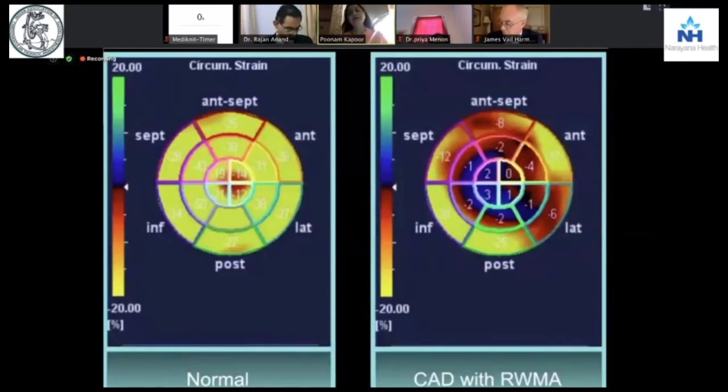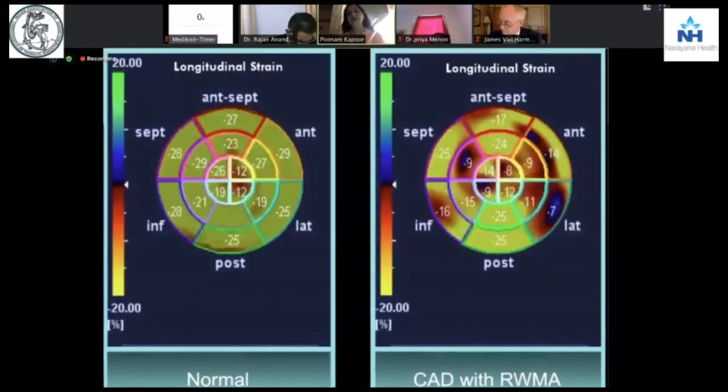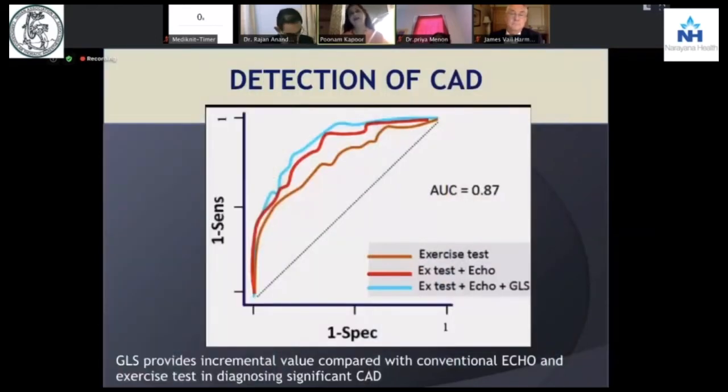And circumferential strain, though less studied, if it is seen as normal here in all yellow, in a patient with regional wall motion abnormalities or undergoing any kind of graft, you can easily do it in a minimally invasive off-pump CABG as well, that it is the anteroseptal and the lateral wall which is affected. So do the bullseye, all 17 segments, see your strain values and see your strain rate values.